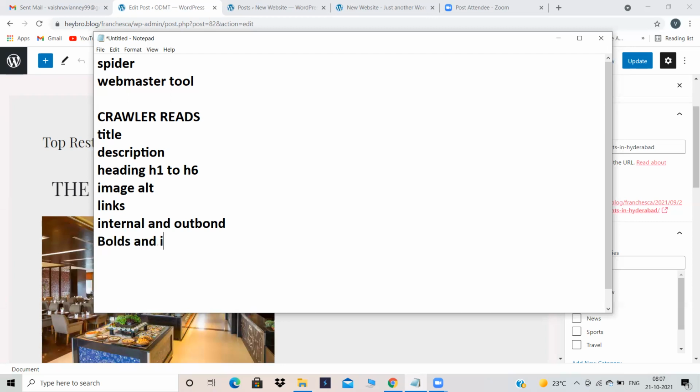Next, let's do bolds and italics. Next, the description, and the title. What is this URL called? File name. Next, the first line of the para.